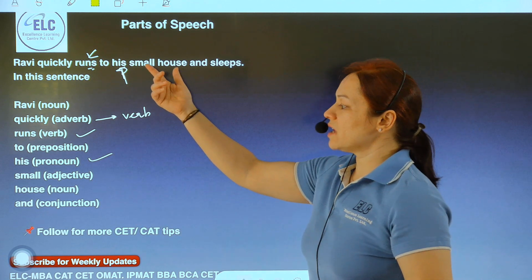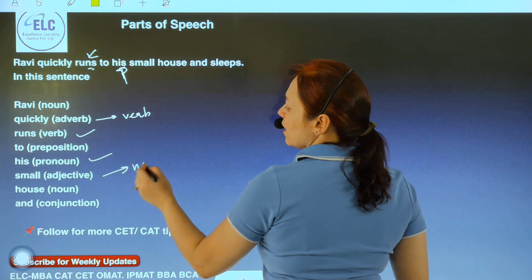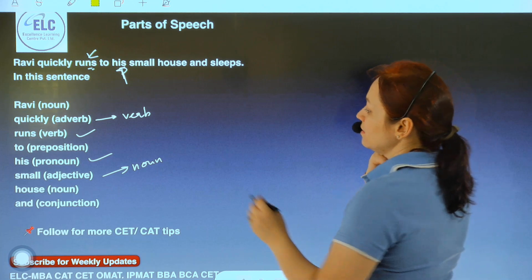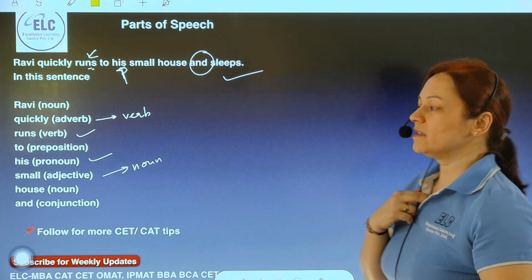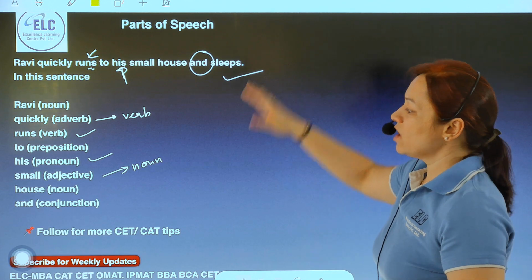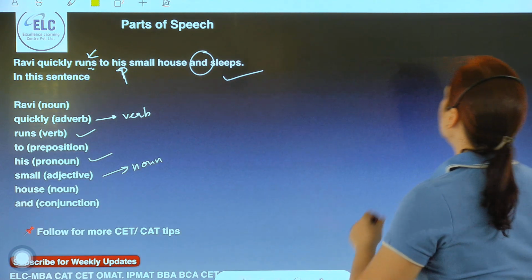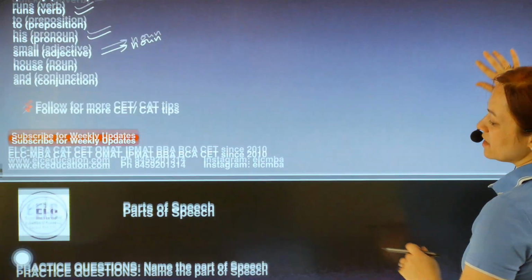Small house. Now how is the house? It's small. So when you give the details about the noun, it becomes an adjective. And is a conjunction. And he sleeps. Sleeps again is a verb. So in this small simple sentence, we get to understand the different parts of speech and how these parts of speech help you in framing sentences.